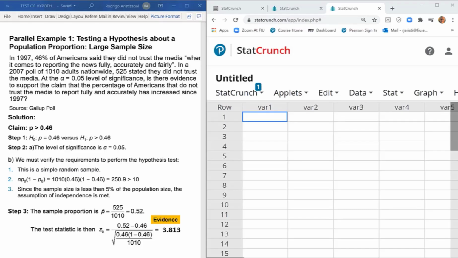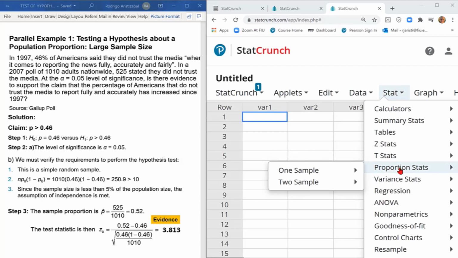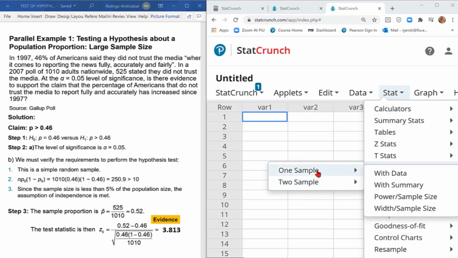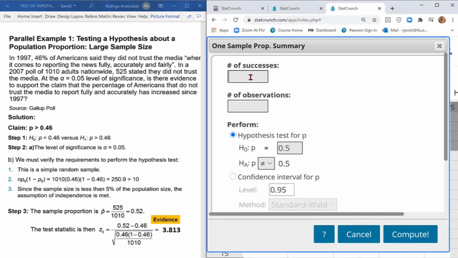We can do this problem in StatCrunch in seconds. In StatCrunch, go to Stat, Proportion, Stats, One Sample, because in Statistics 2 we deal with two populations, but here only one population, and the problem gives us the summary, not the data one by one. Then we select summary, and here we need to input the number of successes. In this case, 525 people do not trust the media among 1010 people, which was my sample size.